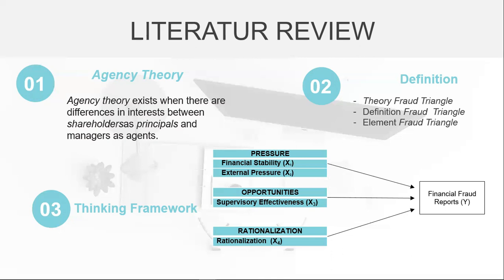Next are the elements of the fraud triangle. Fraud has 3 elements known as the fraud triangle, one of which is the pressure element. The pressure element consists of financial stability, external pressure, and rationalization. These 3 sub-elements are generally the basis for why an entity commits fraud.